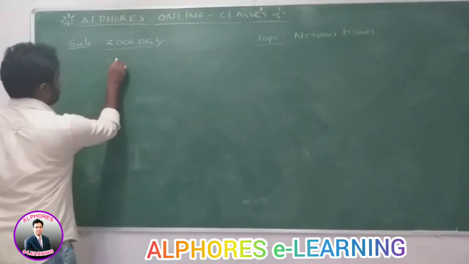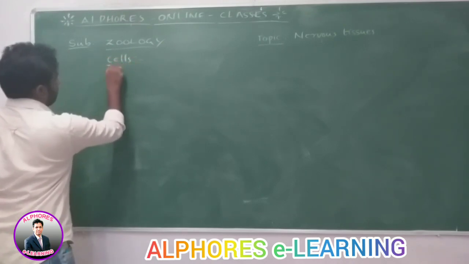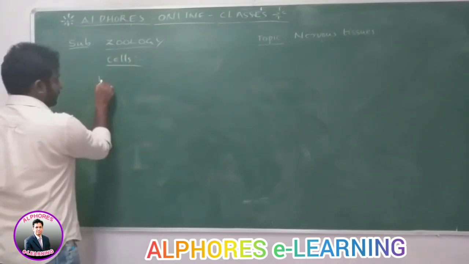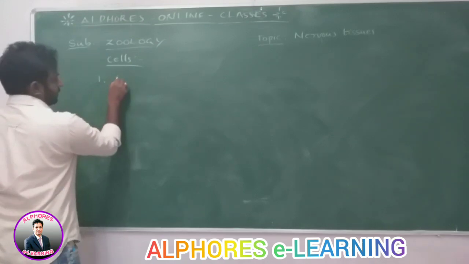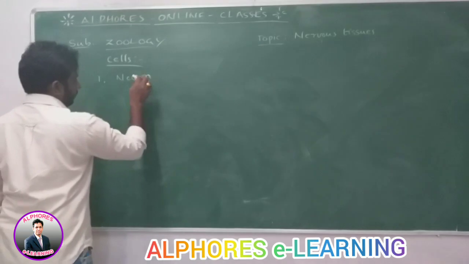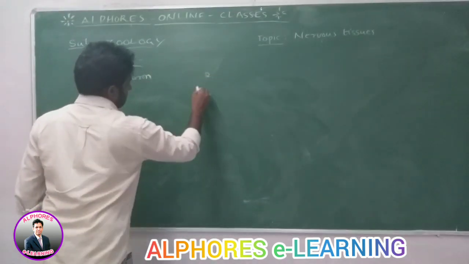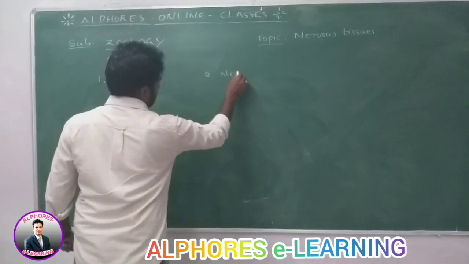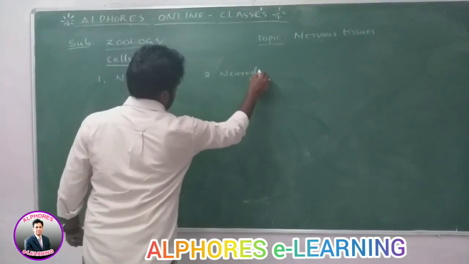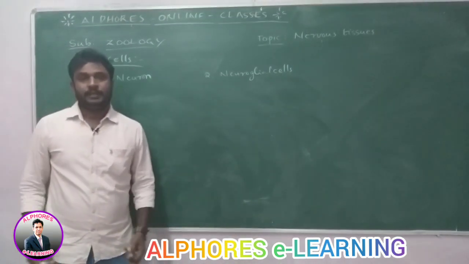So, the cells of nervous tissues. The first one is the neuron. Next, the second one is neuroglial cells. Neuron and neuroglial cells.